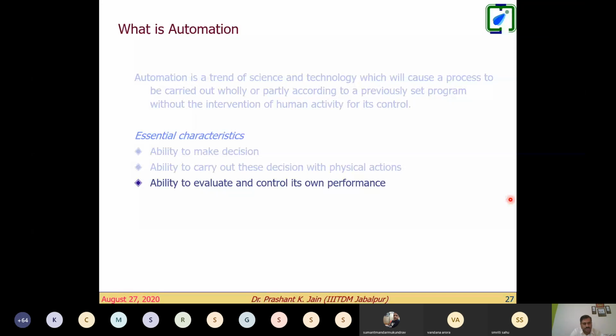Whatever decision your system has taken, and whatever physical action it has taken, it can then evaluate whether that action has been executed or not. Sometimes we call it the feedback system, right? So open loop, closed loop systems, like we follow in CNC machines. So here, the feedback system, right?